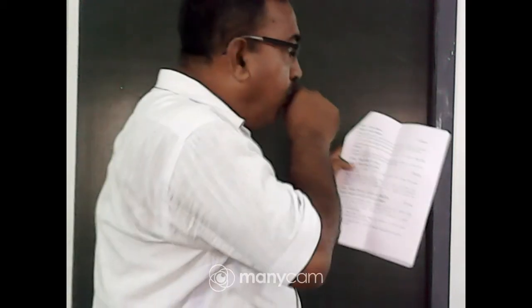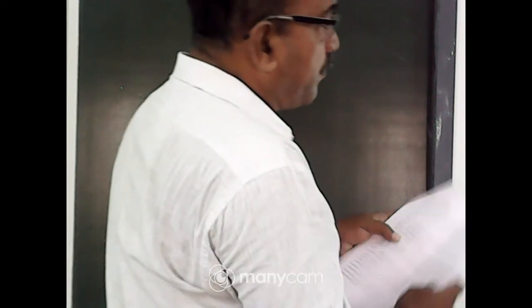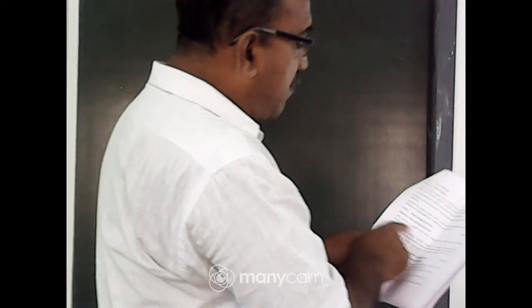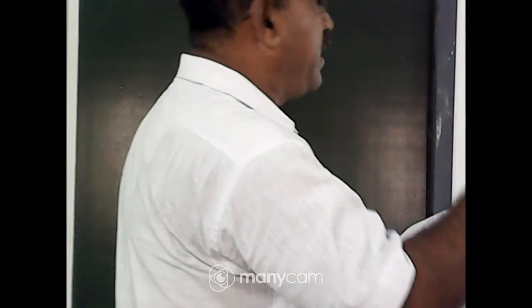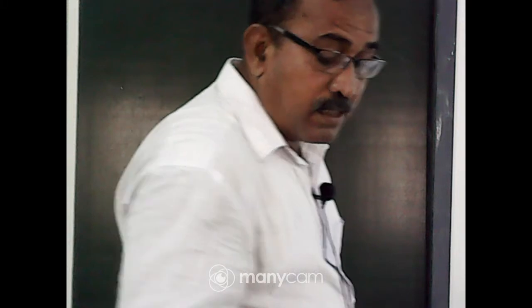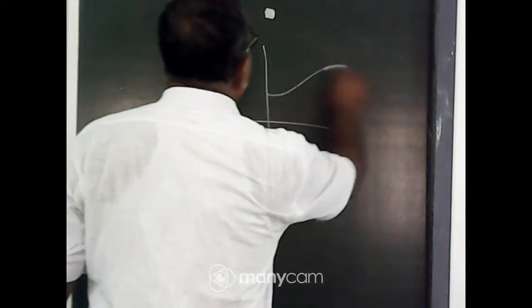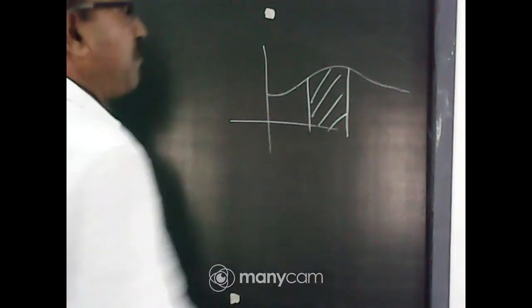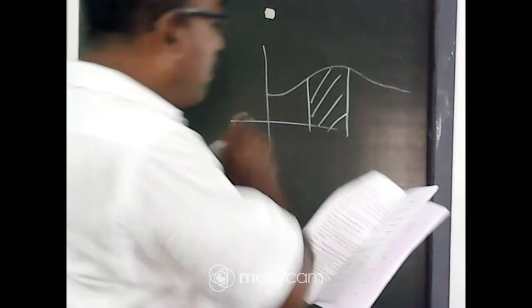So, you listen. What is the part of this chapter? Again I start it. Work done by a constant force means F into S, from your class 9th, and variable force. If the forces are variable, the area of that portion, F into S, that value will be the work done. That means if you consider this, the area of this portion is the value of work done for the variable force. Already completed.